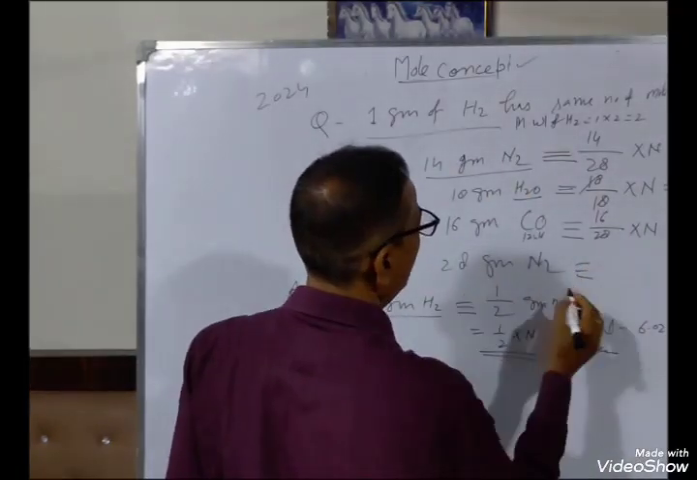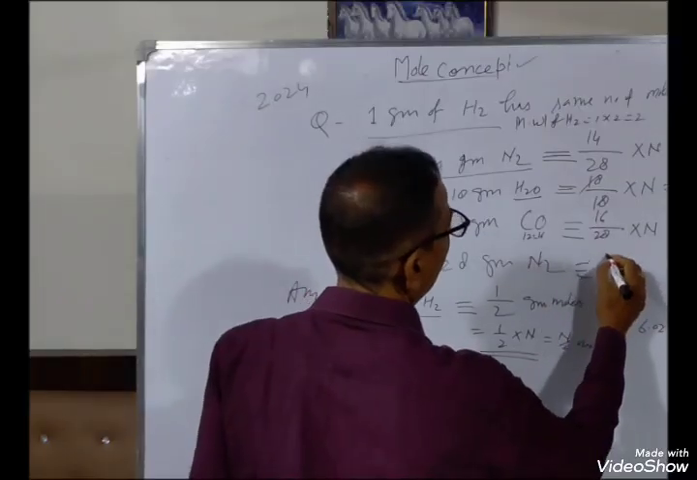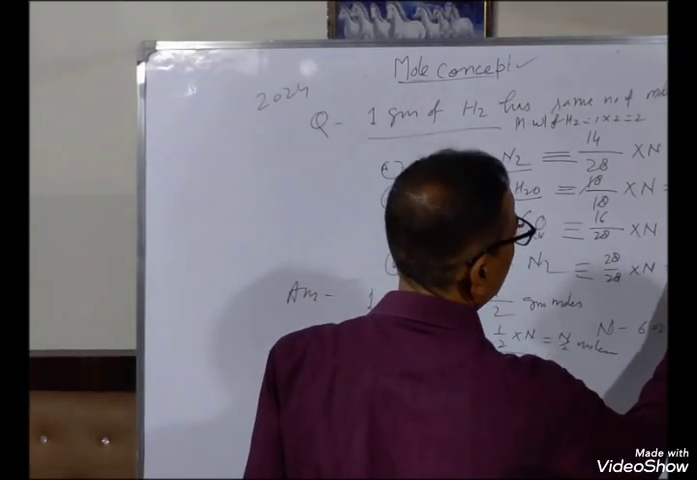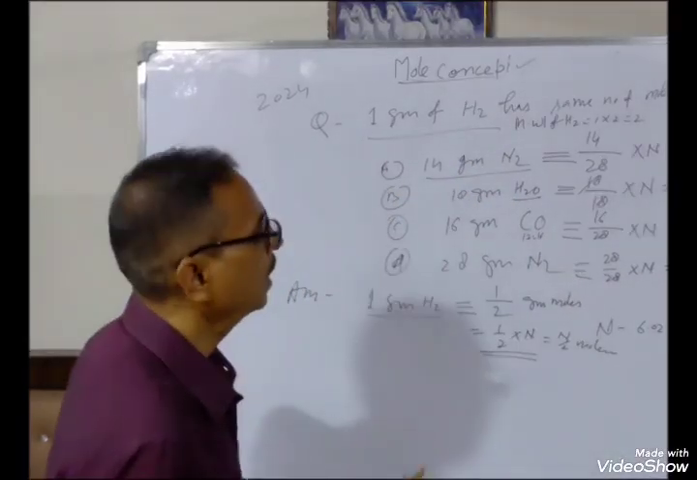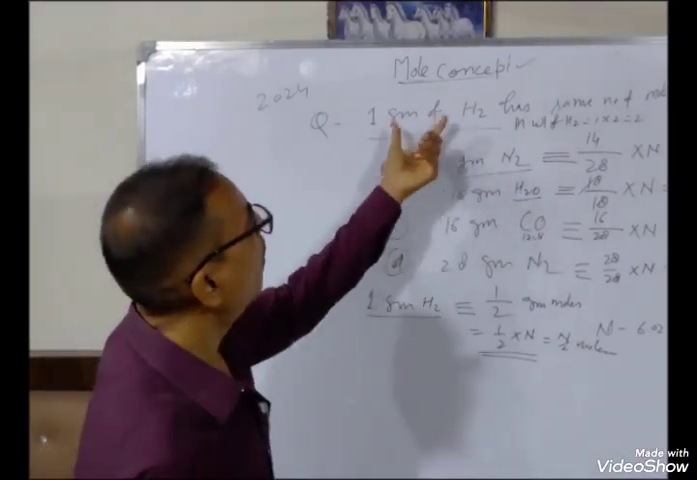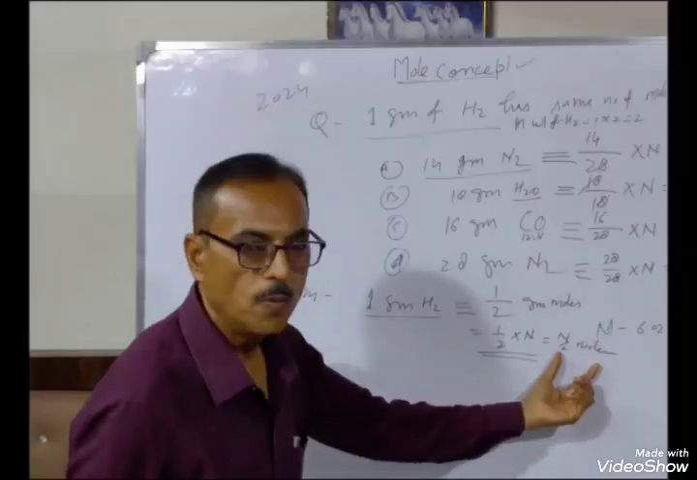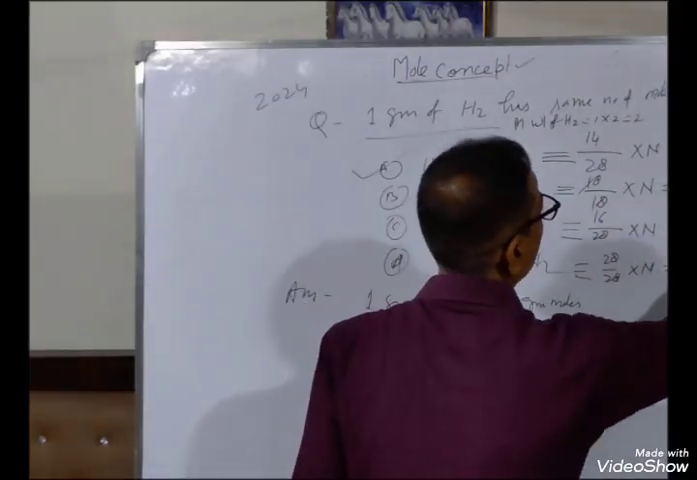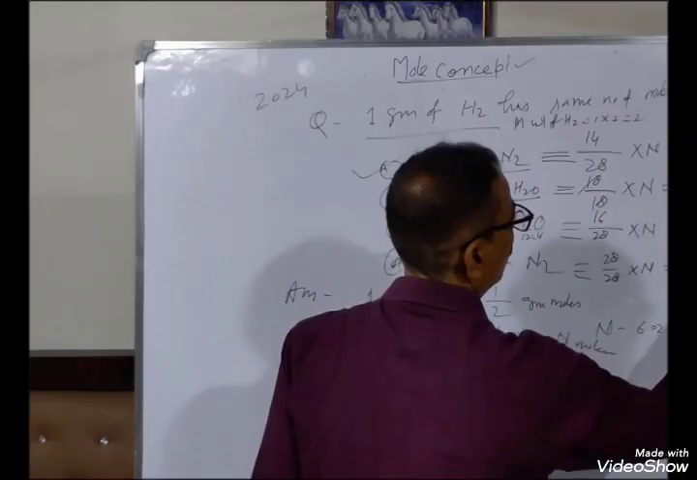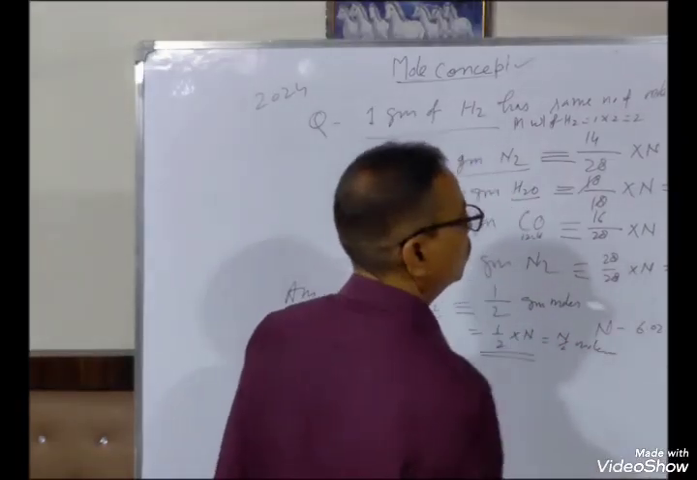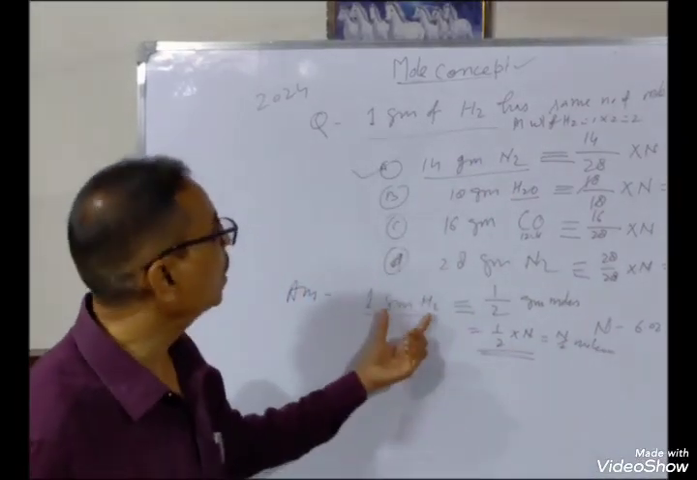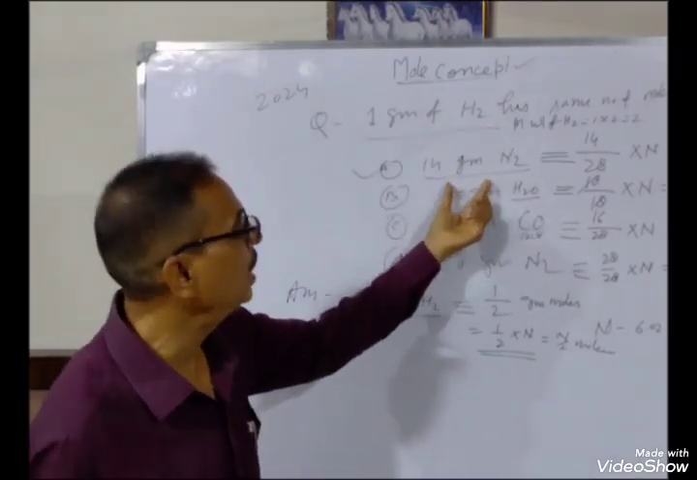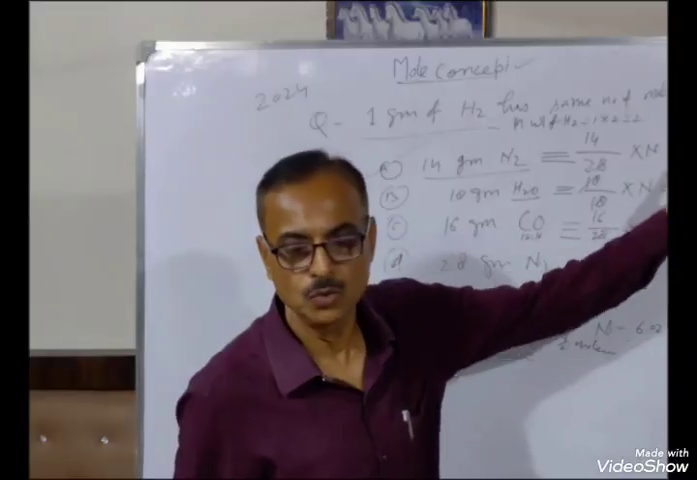Here 28 gram of nitrogen. So 28 divided by 28 molecular weight into N, the number of molecules is N. So all are different. Here 1 gram H2 contains N/2 molecules. So N/2 is in the case of first. This is N, no. 4/7 N, no. N, no. So the same number of molecules as in 1 gram of H2 is in 14 gram of nitrogen, that is N/2. So first is correct.